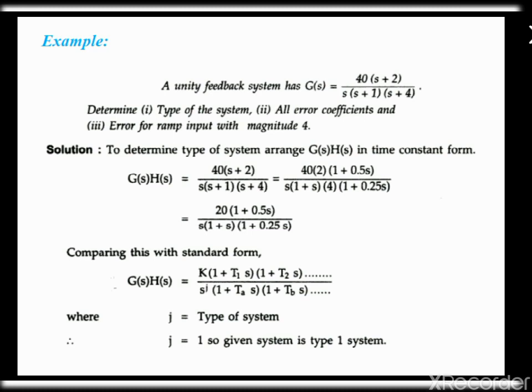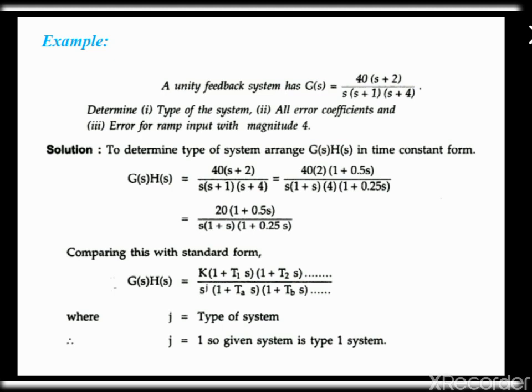So we are going to take the constant value out of the brackets. First we take the constant value 2 from the bracket and we get 40 into 2, 1 plus 0.5 s. In the denominator we take the value of 4 from the bracket and we get s into (1 plus s) into 4 (1 plus 0.25 s). On simplifying this, we get 20 into (1 plus 0.5 s) divided by s into (1 plus s)(1 plus 0.25 s).